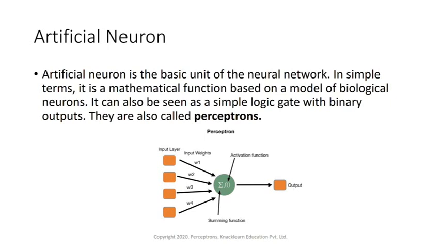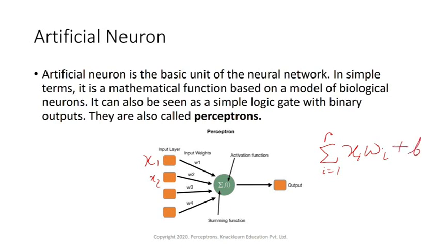So here we basically have some input. This input layer is nothing but some inputs like x1, x2, like that, which are associated with weights, and then we have the summing function, and on top of that some activation function. The formula looks something like this: summation of x into w, where i equals 1 to n, so it will be xi wi, like that. Summation of x into w, plus b.